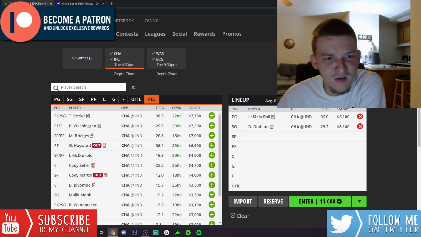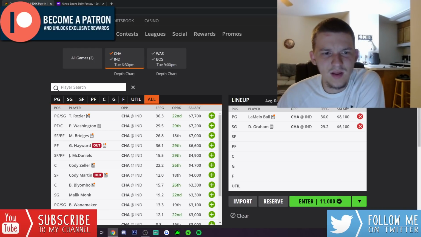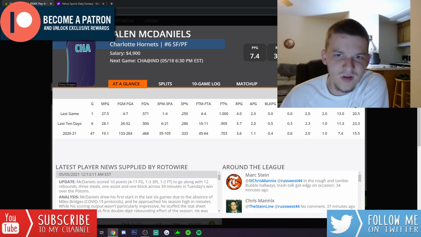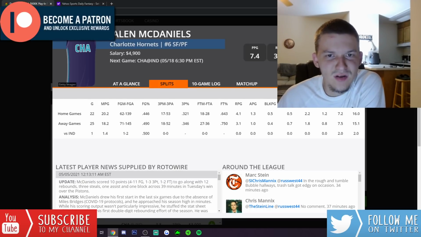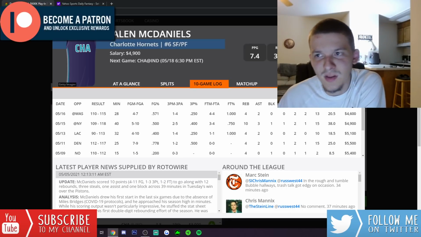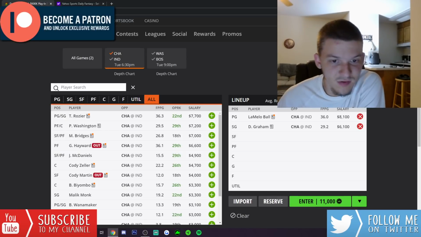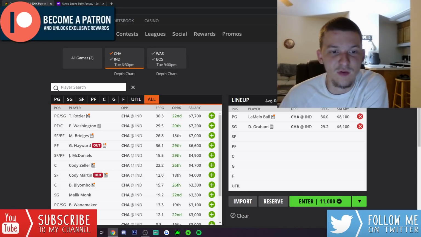But outside the guards and then Bridges and Washington, I don't see too much else on Charlotte. Like Jalen McDaniels for $4,900. Probably starts, plays around 30 minutes. For $4,900, he's an okay option. I'm not very confident in him, but the matchup is good. He could definitely spike his ceiling game in a good spot against the Pacers.